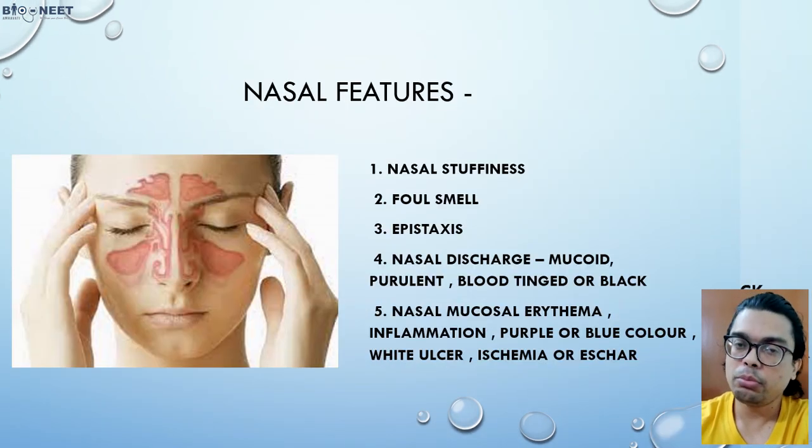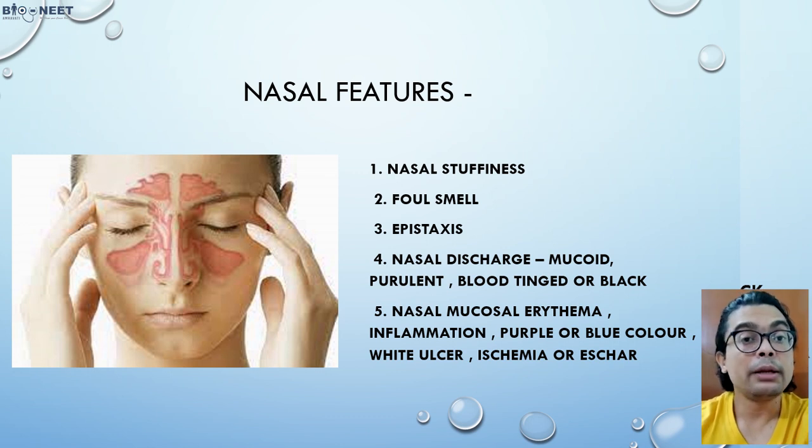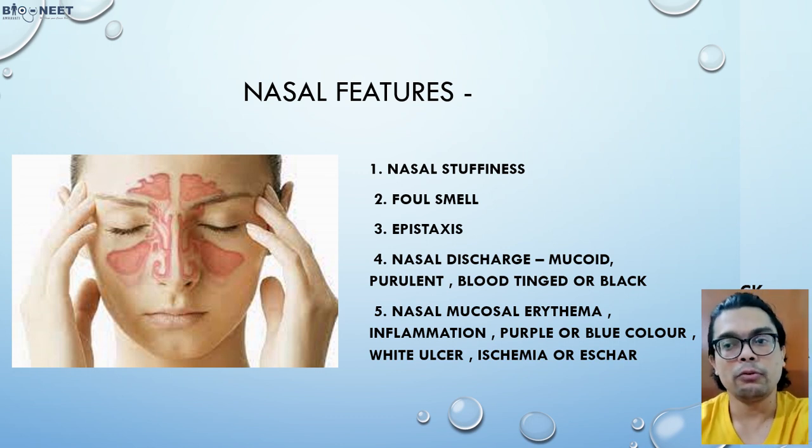Nasal signs are very important and should be looked at by the ENT surgeon. You can look for nasal stuffiness or a foul smell because of certain discharge. The discharge might be mucoid or mucopurulent. Don't think that when we talk about fungus, the discharge should be black all the time. No, it might be blood-tinged, or it might be the black one.